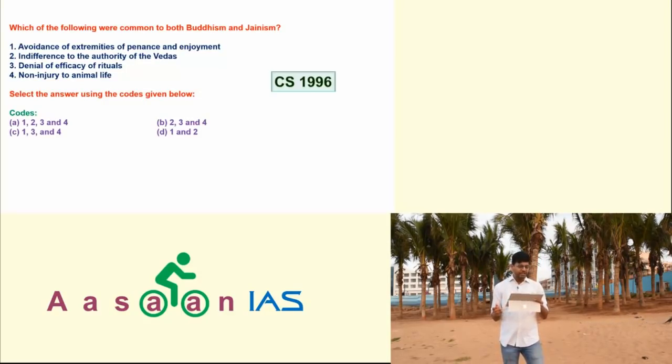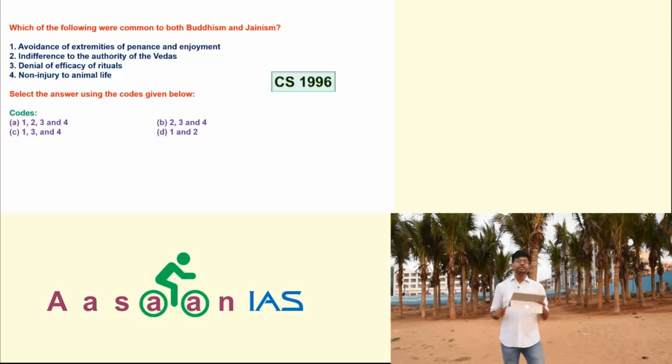Second, indifference to the authority of the Vedas. Yes, they both are indifferent to the authority of Vedas. Second is common. Third, denial of efficacy of rituals. Yes, they both denied the efficacy of rituals. So this is also common.